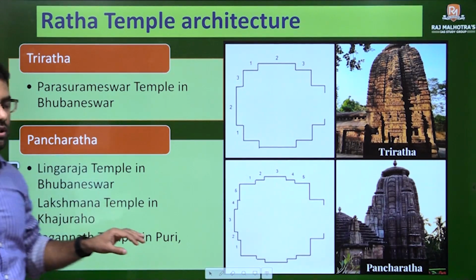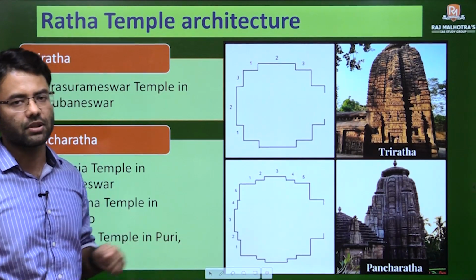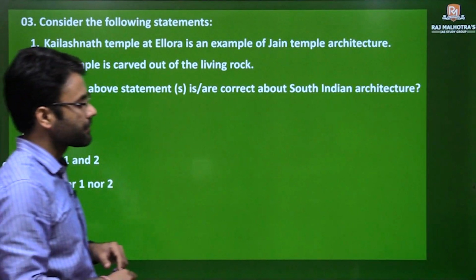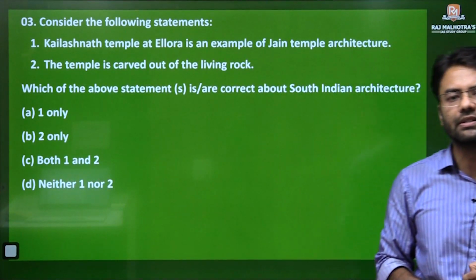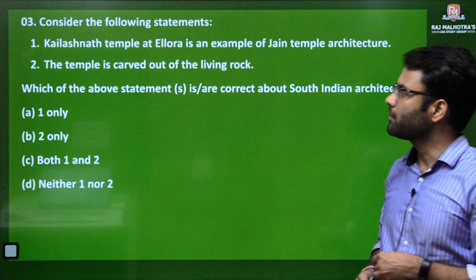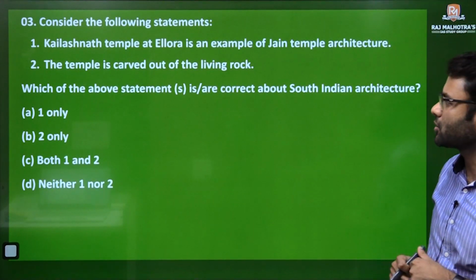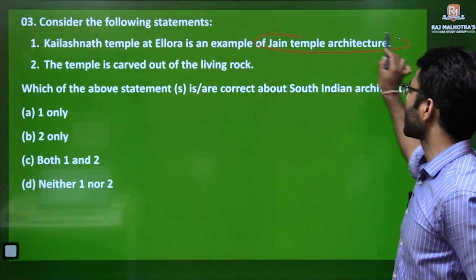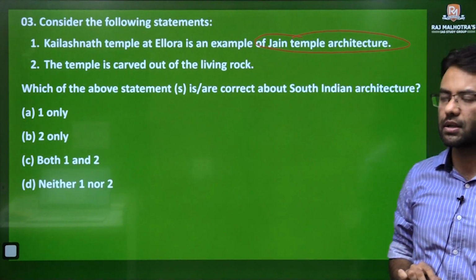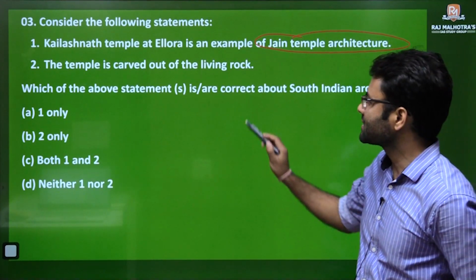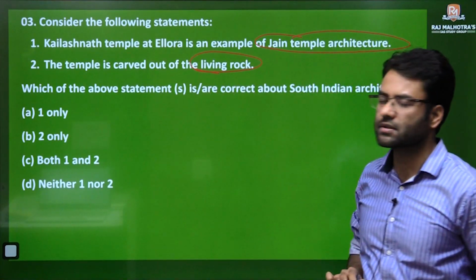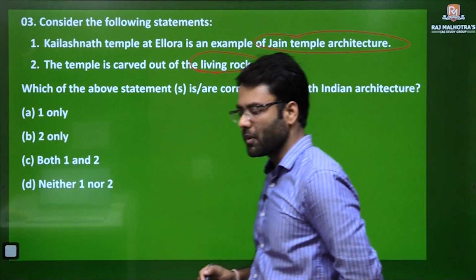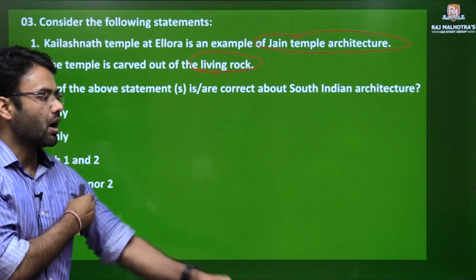Clear? It is very important that you revise these PPTs, because only then will you be able to memorize all these points. So let's discuss the last question of today. It is again going to be very easy if you have understood the whole topic. The first point talks about the Kailashnath temple at Ellora as an example of Jain temple architecture. Next point, the temple is carved out of living rock. We have just discussed the living rock. So give your answer in the chat box. Let me see in the comment box how many of you are correct about this.